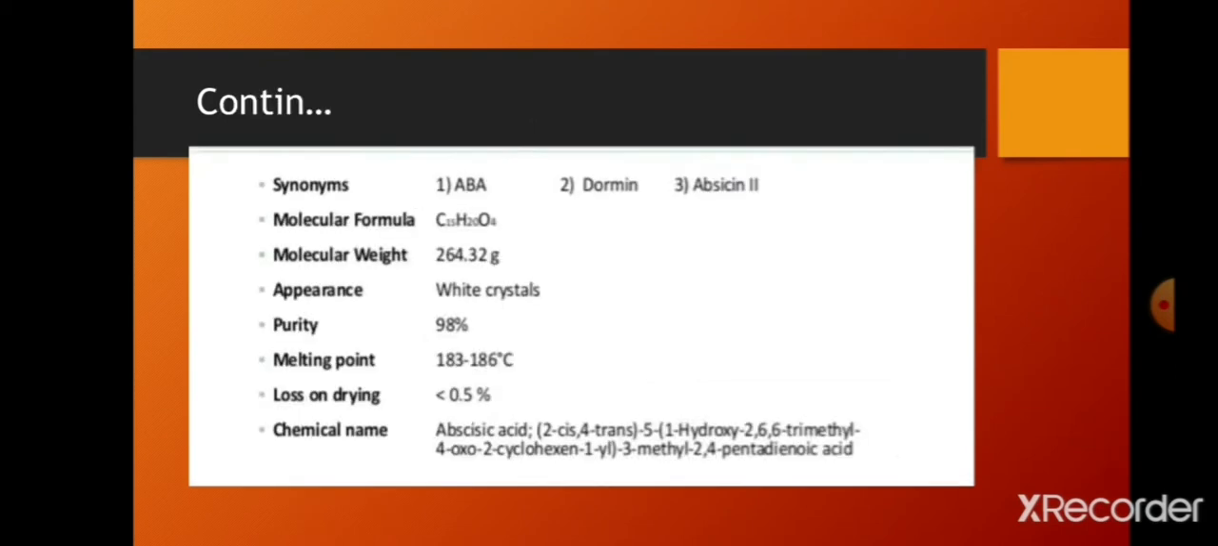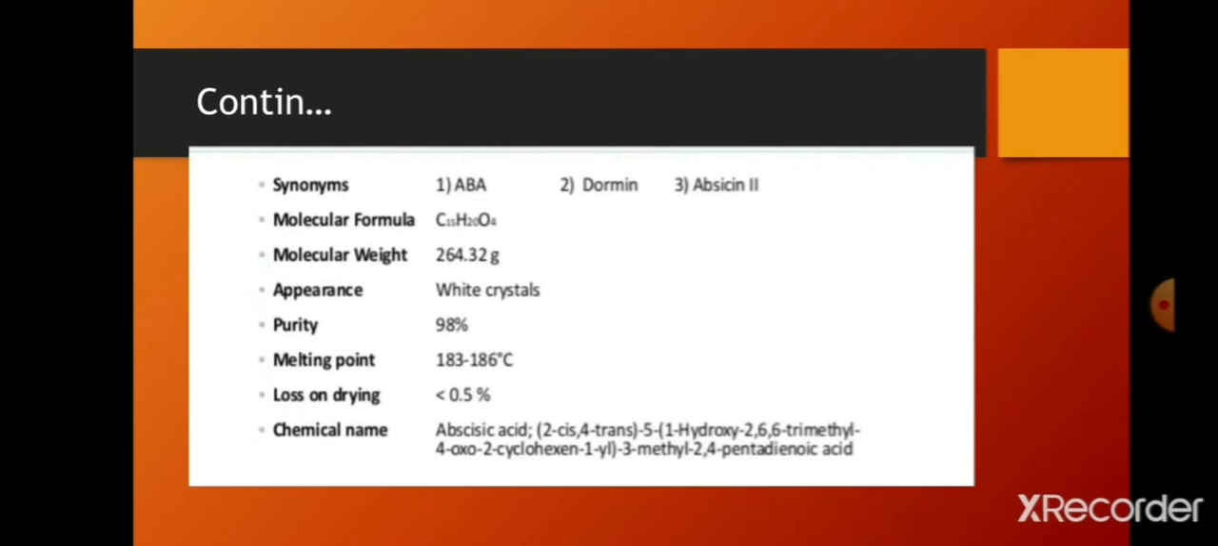Next, synonyms. What are the other names for abscisic acid? In short form it is called ABA. Next, dormin, given by Hemberg. Abscissin II, given by F.T. Addicott. Next, molecular formula C15H20O4, as I told, a 15 carbon compound. This is important to note here.